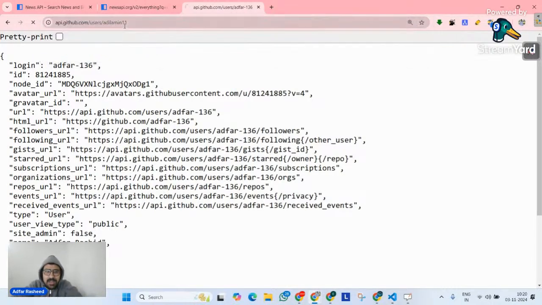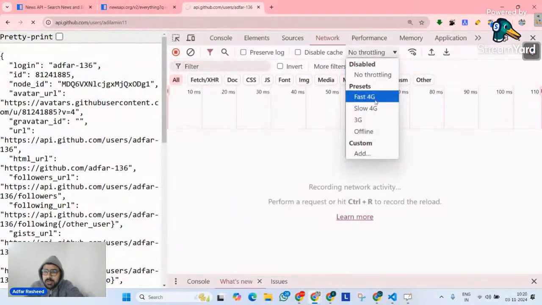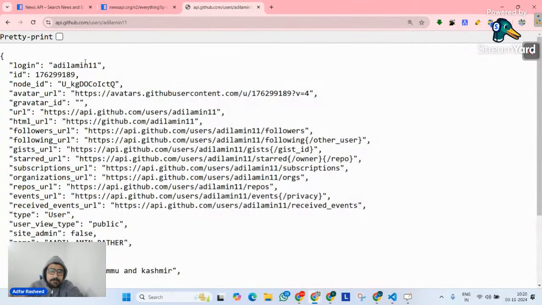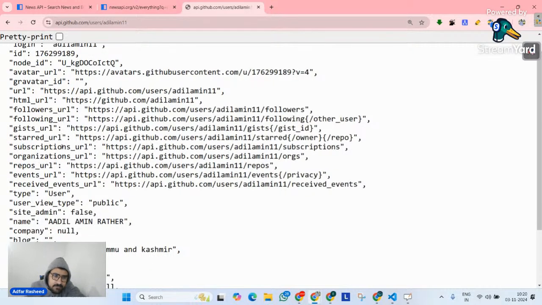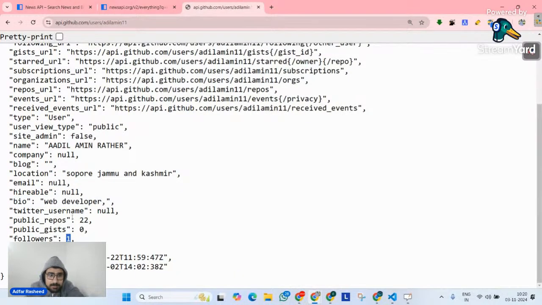If I try to access this Adil Amin 11, I think there's some network issue that I have, but let me access my network and see if I have no throttling. Okay, everything is good, but why is my network working slow? Okay, now since it has worked, we can see that as soon as I implemented another username, which is Adil Amin 11, I could find some of the data with respect to Adil Amin. Like name is this, location is this, bio is this, we have followers this, public repos are 22, and so on and so forth. So let's create this small web application that we have.